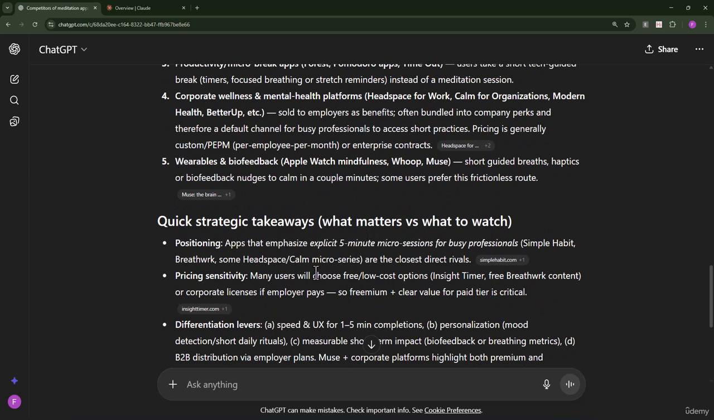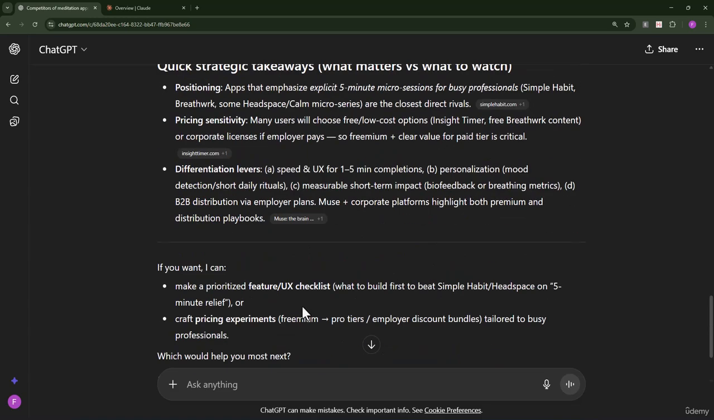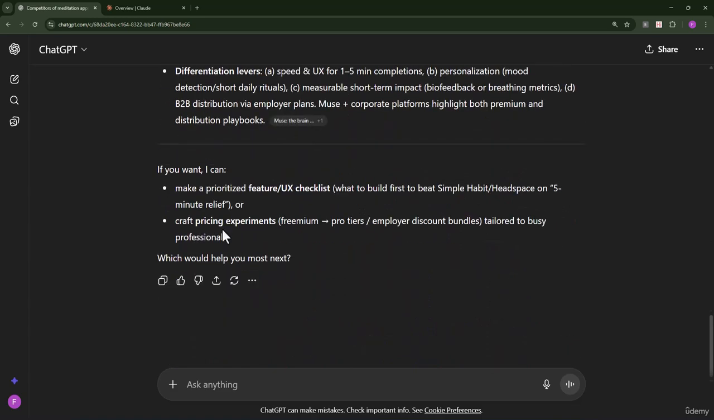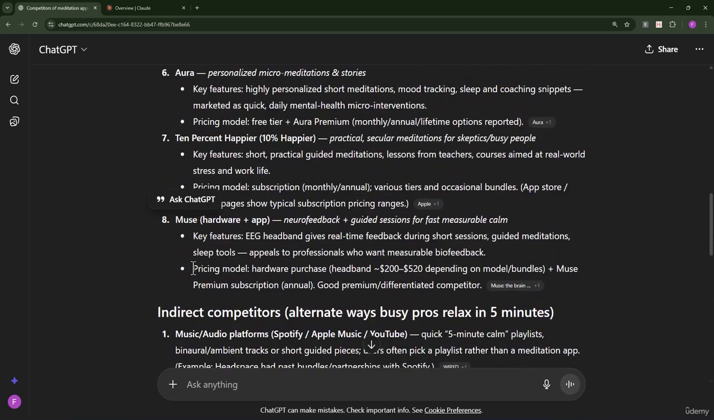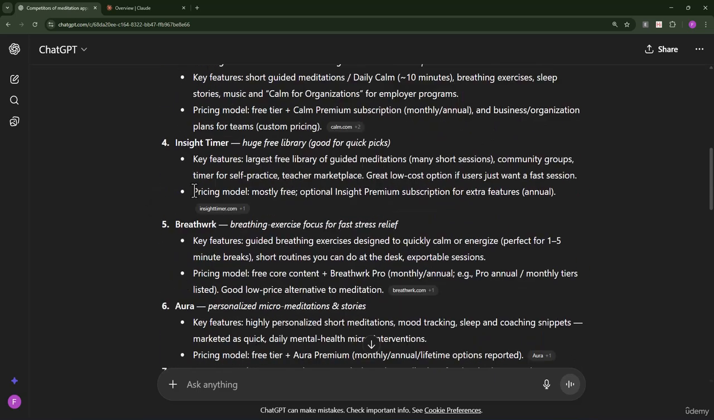Okay, so you can see it has given you quite a lot of information, and in the end it is also saying, if you want, I can make a prioritized feature or UX checklist as to what to build first to beat something like Simple Habit or Headspace on a 5-minute relief thing. Or you can even do pricing experiments. So it is asking you a follow-up question as to what it should do next. And you can see for everything it has given you the pricing model and the key features.